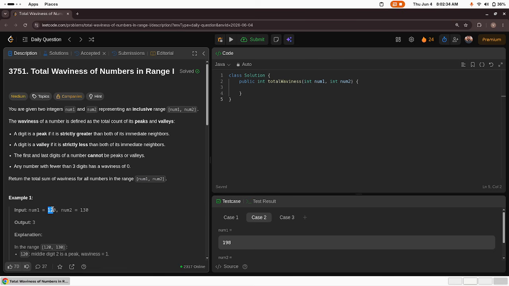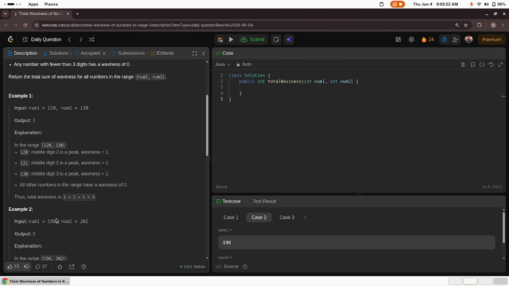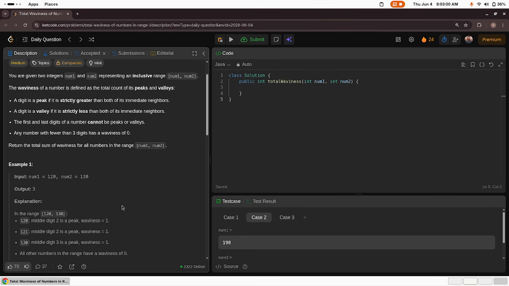Let's say if the digit is 2, it is greater than both of its neighbors, right? A digit is a valley if it is strictly lesser than both of its immediate neighbors. Let's say 0 is a valley. The first and last digits of a number cannot be peaks or valleys.